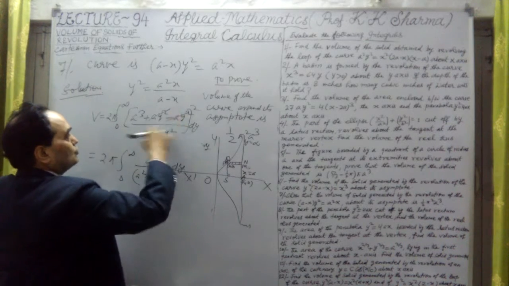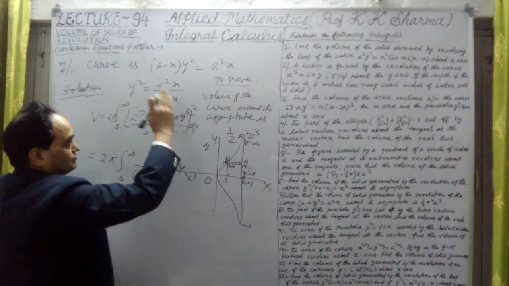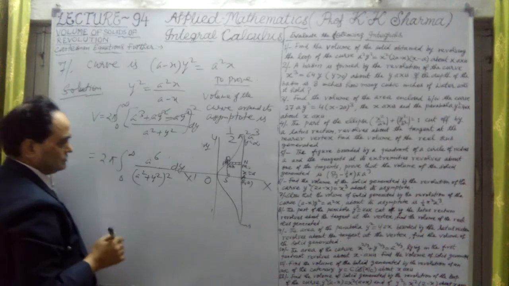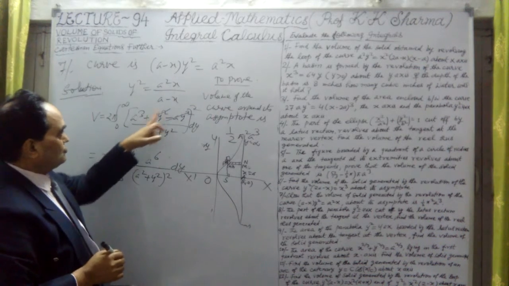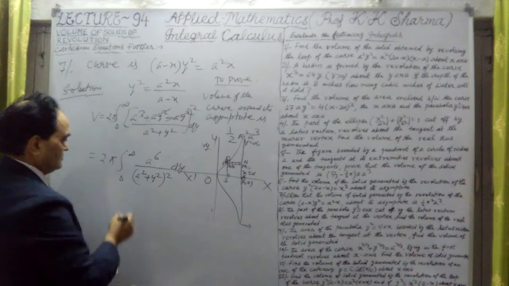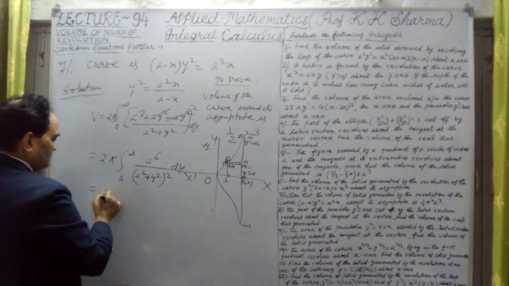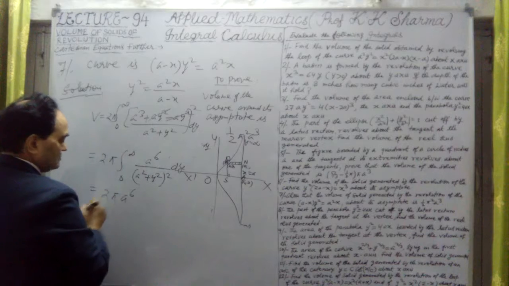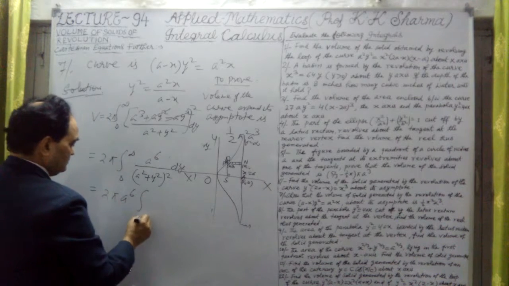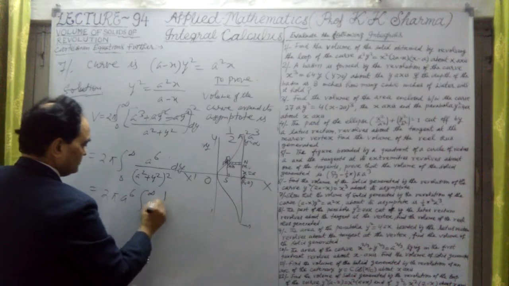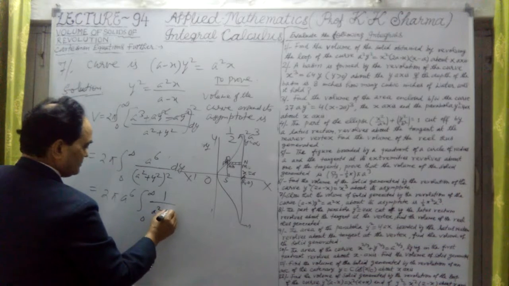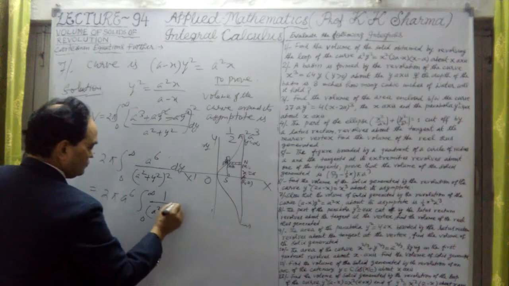So this was A minus X whole square. This whole square is A cubed whole square, that means A to the power 6. Now if I take A to the power 6 outside, this is 2 pi A to the power 6 outside, 0 to infinity, of 1 upon A square plus y square whole square into dy.